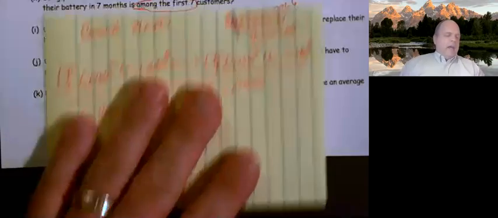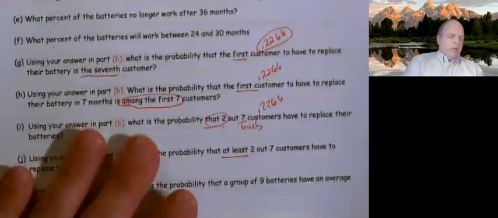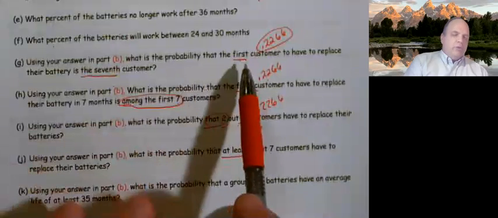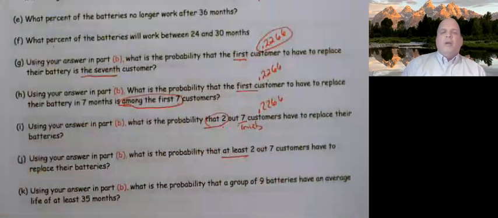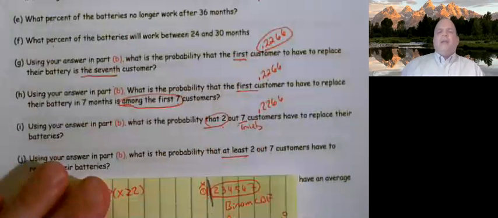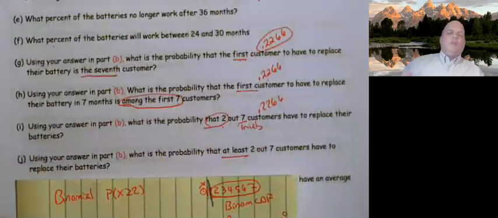So I had this question about letter G, which was a geometric. I didn't include 0, but I did over here. Why did I not include it with a geometric, and why did I include it with a binomial? Well, with a geometric, you're looking for the first success. And the first success cannot happen on a 0 person because there is no such thing. There is nothing there. So I can't have my first success there. My first success either has to be 1, 2, anything greater than 1.